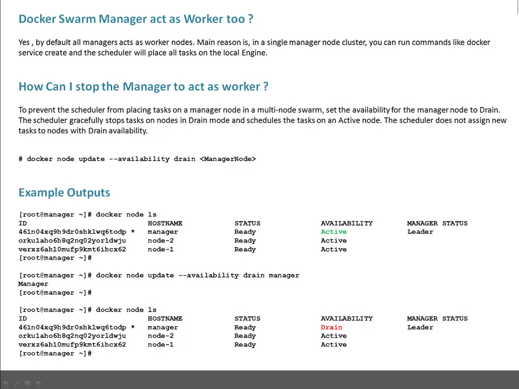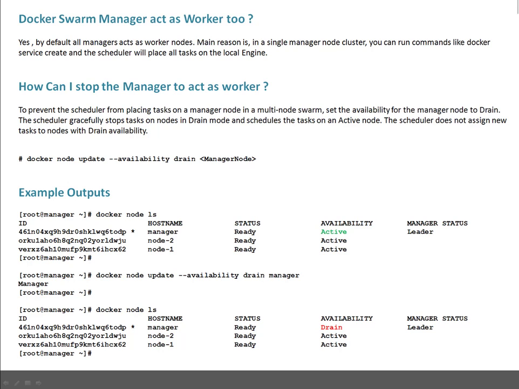In which scenario do you want to stop a manager from acting as a worker? For example, let's say on your workers you have high compute systems with 100 CPUs and terabytes of RAM, just as an example.